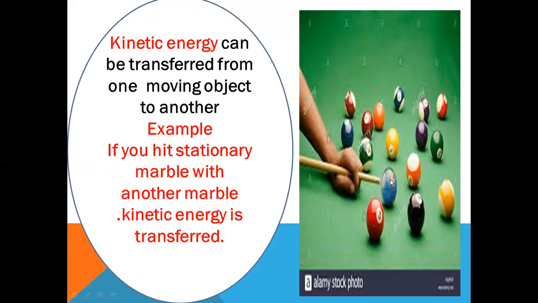When this marble starts to hit another, the kinetic energy is transferred from this small ball to another. You must understand that kinetic energy can be transferred from one moving object to another. When you hit one, kinetic energy is produced and starts to transfer from one to another.